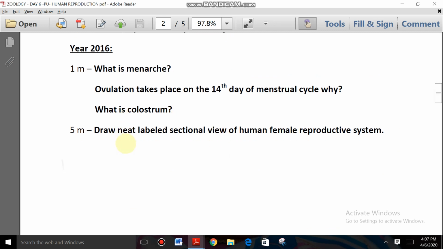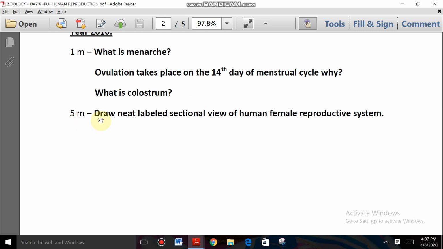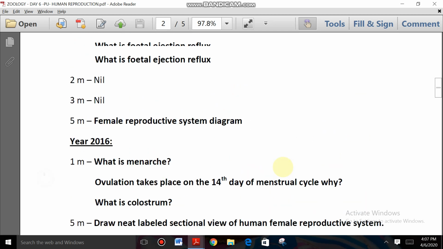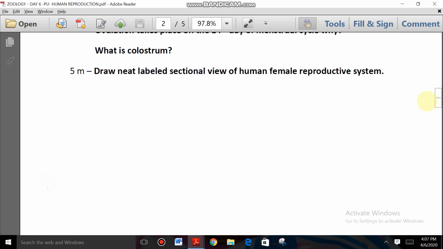Okay, one more question is given. Next one, the 5 mark question: draw a neat labeled sectional view of the human female reproductive system. Again a female reproductive system diagram is given. So in this holiday period, you need to practice all the diagrams with labeling, and go through the NCERT diagrams only, right? You can practice more number of times with labeling. So these are the questions given in previous question papers.